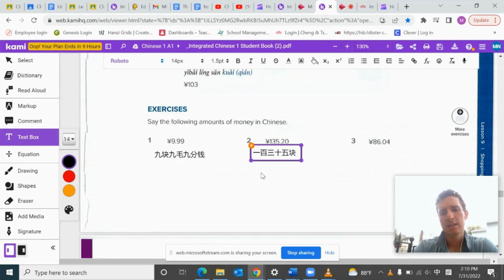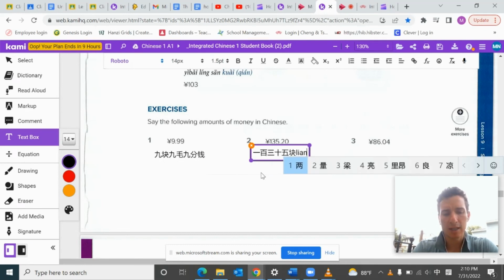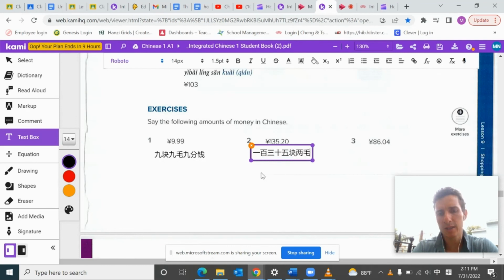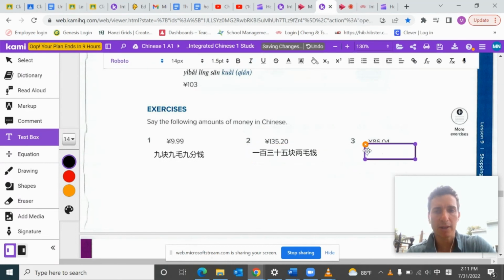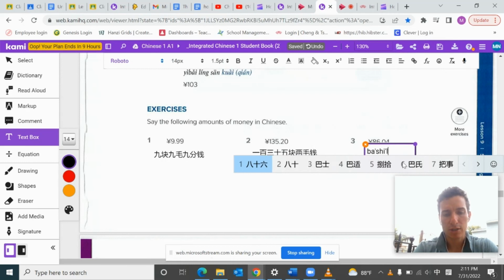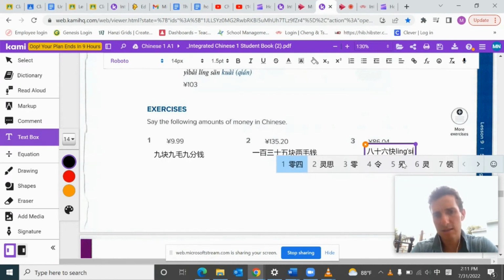And then 2 dimes, 2毛, and then you can add the 钱 if you'd like. And then 86.04. Remember, you have to add that 0. So 86块, and then you have to add the 0, 04, and then you can add the 分.